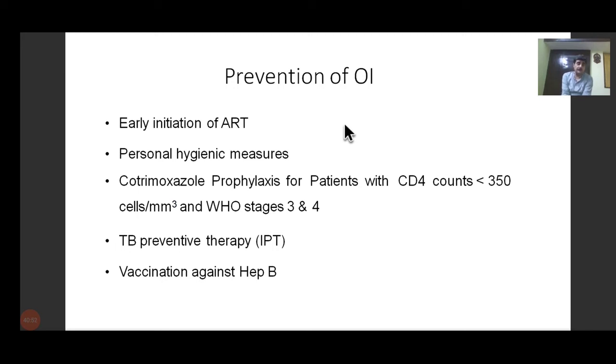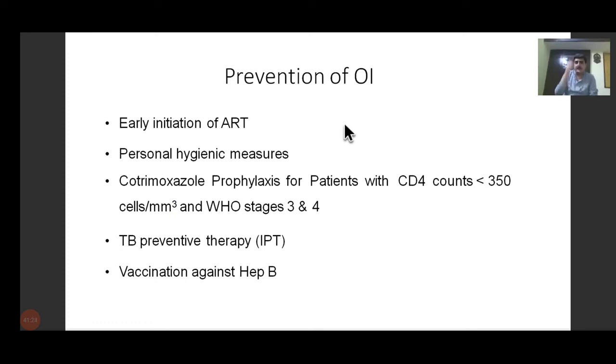In fact, one of the biggest advantages, the biggest plus point of giving early antiretroviral therapy is that it prevents the development of OI. Why? Because ART leads to improvement in the CD4 counts. It improves the immune response of the body, and as the CD4 count rises, the chances of developing opportunistic infections become less. So the cornerstone of prevention of OI is early initiation of antiretroviral therapy.